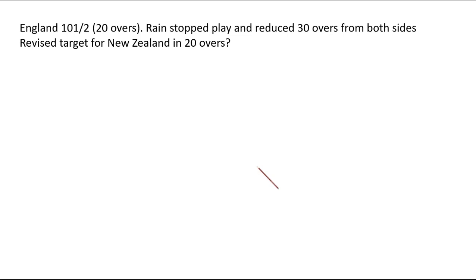Let us consider the first example. England makes 101 runs by losing 2 wickets in their 20 overs. Then the rain stopped the play. Remember, it's a 50-over match. And it was reduced to 30 overs for both sides. So what should be the revised target for New Zealand in 20 overs? So in this imaginary example, if 101 runs were scored by losing 2 wickets in 20 overs, what should be the target for New Zealand?